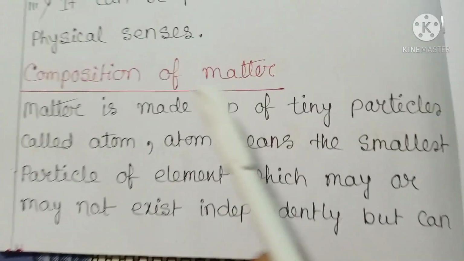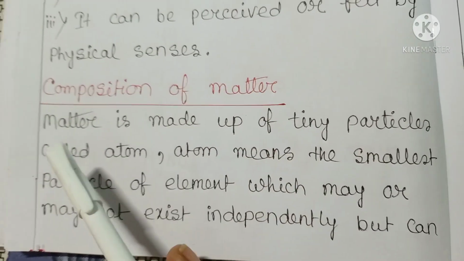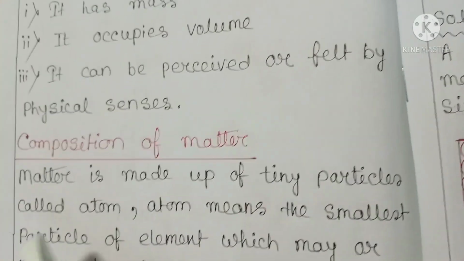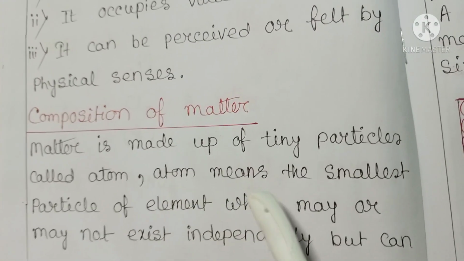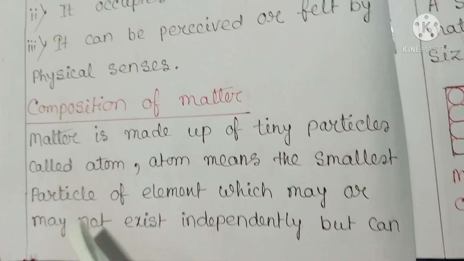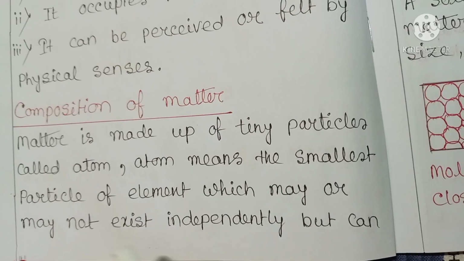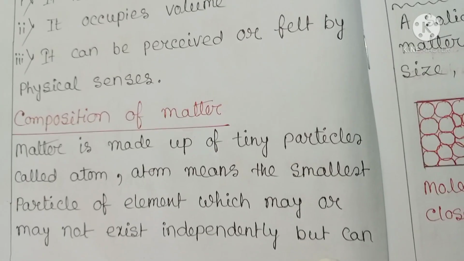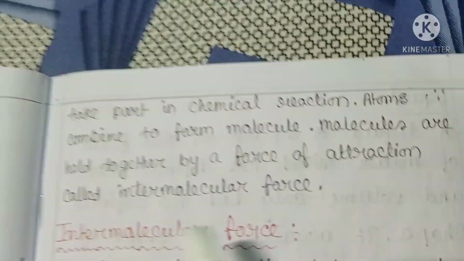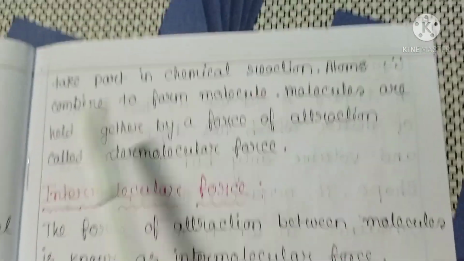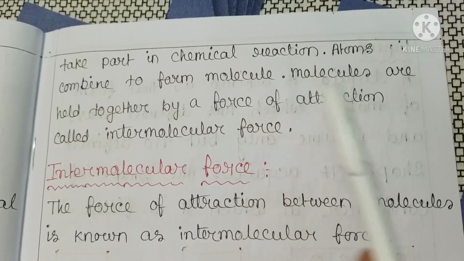Now I will discuss the composition of matter. Matter is made up of tiny particles called atoms. An atom means the smallest particle of an element which may or may not exist independently but can take part in chemical reaction. Atoms combine to form molecules.